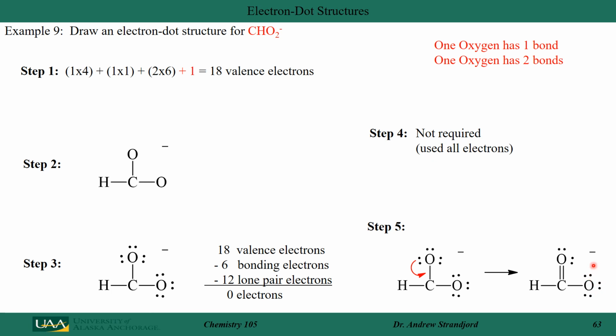That's why this is an unstable structure. It would like to form another bond with oxygen. So this gives me the electronic structure of CHO2-. It also tells me that this is a reactive structure. It wants to form a bond with oxygen here, so oxygen gets a second bond.